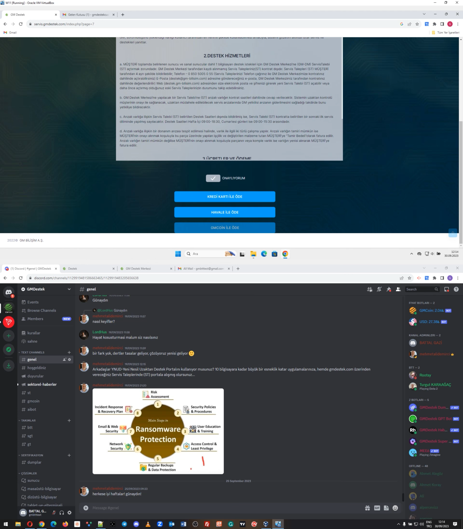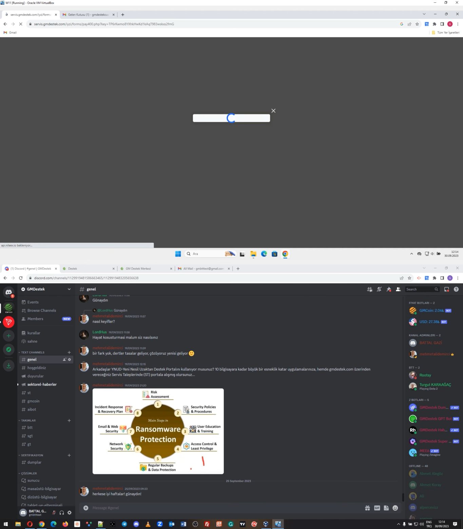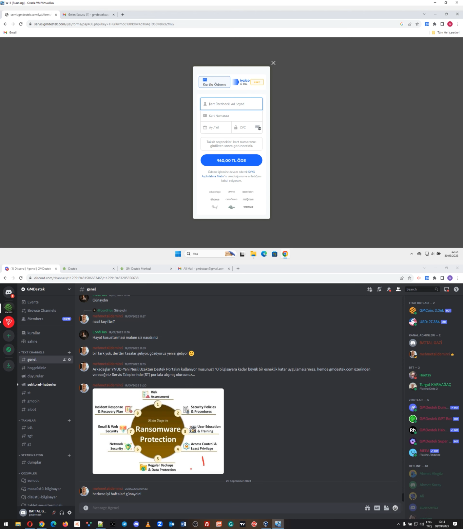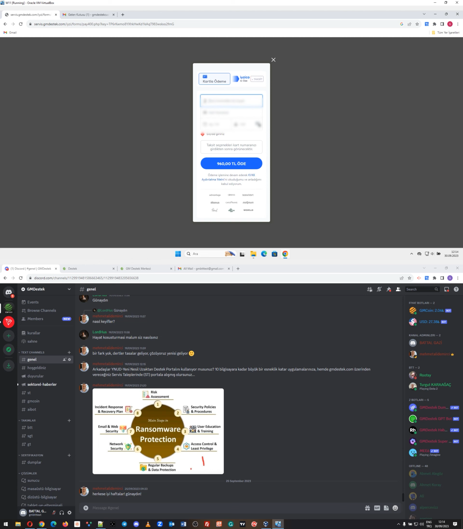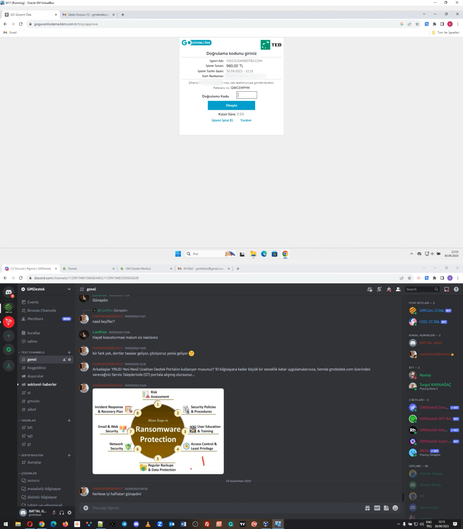So in this example, we will be paying with credit card. We use financial APIs here. I am entering the credit card details. I clicked on the pay button, and in our Turkey framework, we get an SMS here.